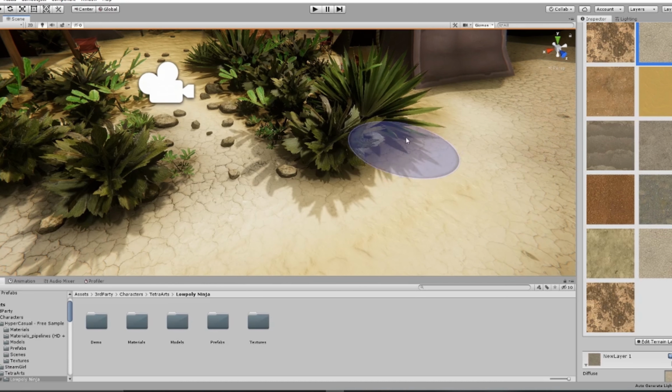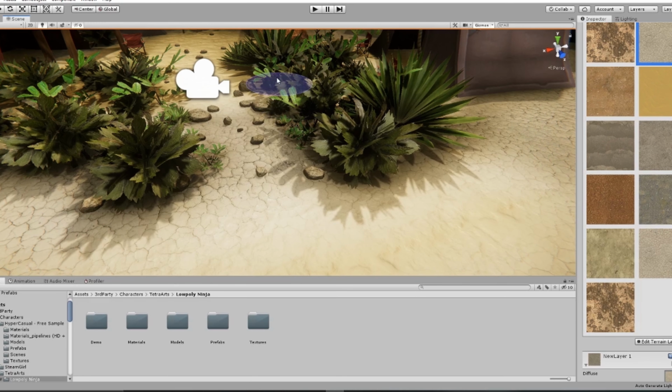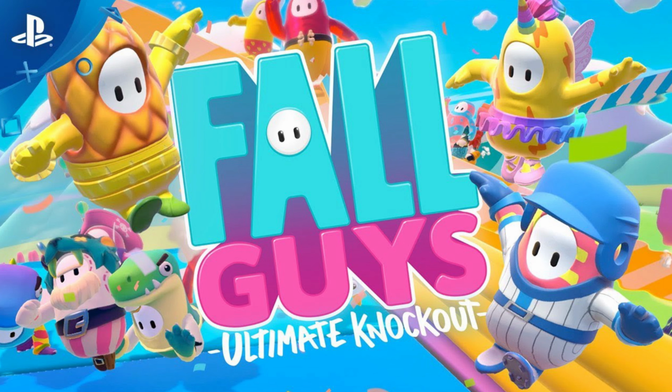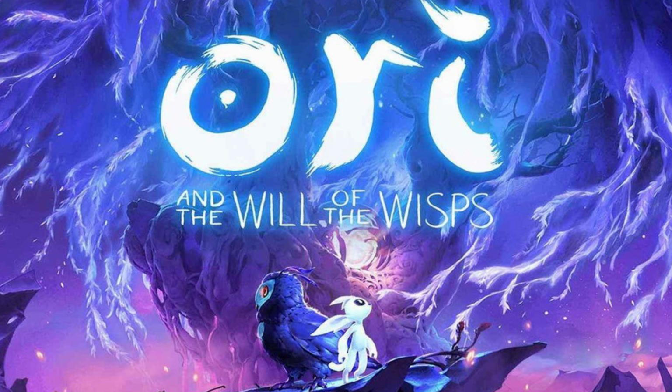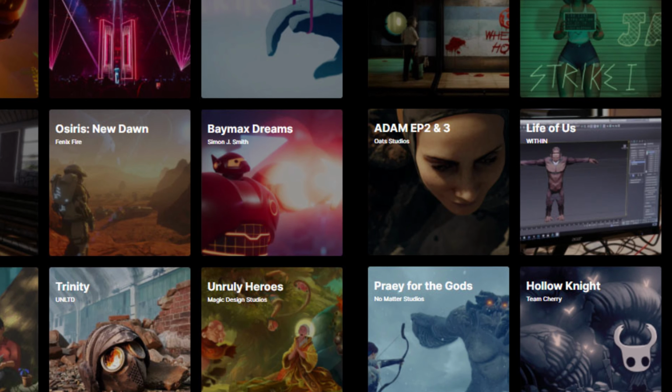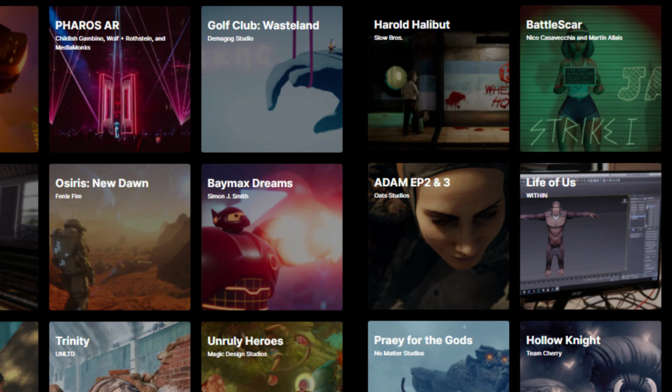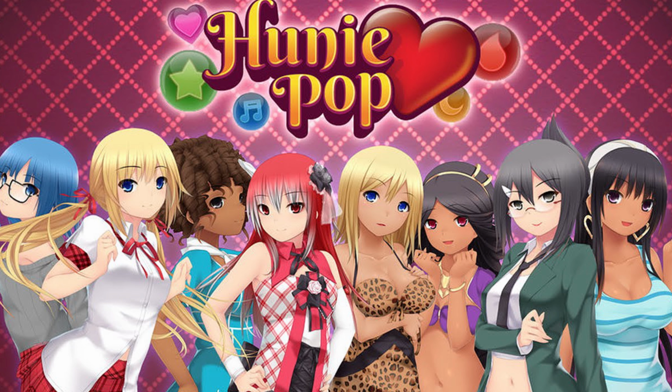An average of 3 billion Unity-built apps was downloaded each month in 2019. These games include Fall Guys, Ultimate Knockout, Township, Ori and the Will of the Wisps, and Oddworld: Soulstorm. Unity is one of the most important gaming innovations, with apps developed with its resources running on more than 1.5 billion devices. Unity said its technology is used in more than 50% of mobile games, PC games, and console games.